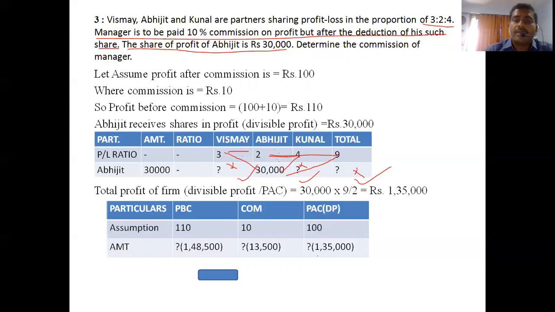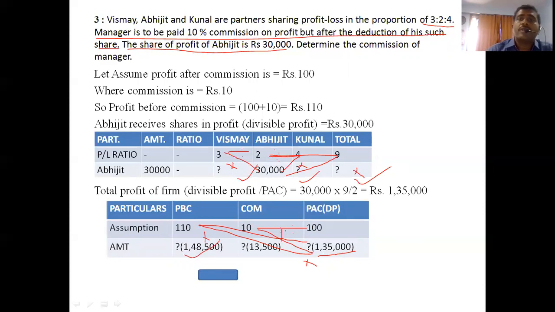So we can substitute here 1,35,000. We can get commission: 1,35,000 into 10 divided by 100. Or 1,35,000 into 110 divided by 100. So we get this answer.